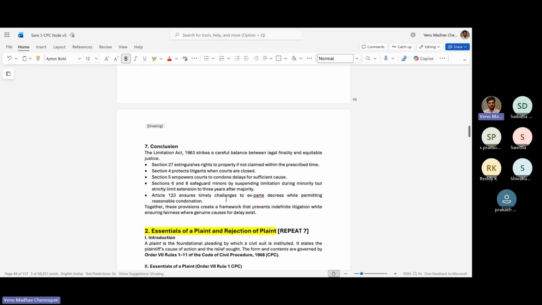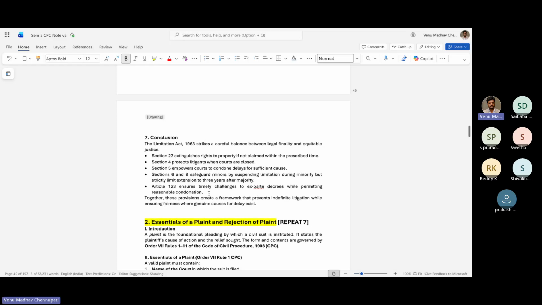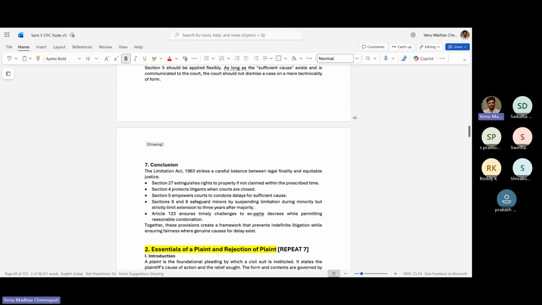Section 123 ensures timely challenge to ex parte decrees while permitting reasonable condonation. So these are the 5 scenarios which you have studied in the Limitation Act.